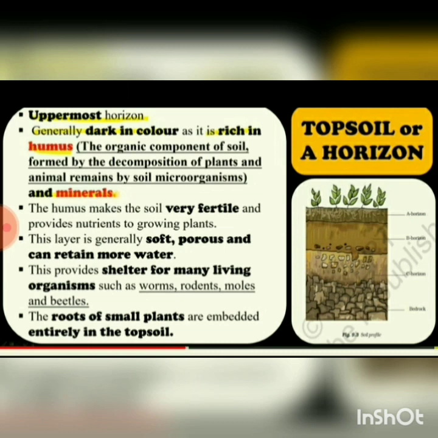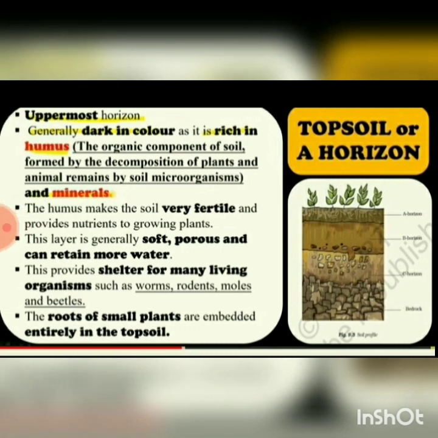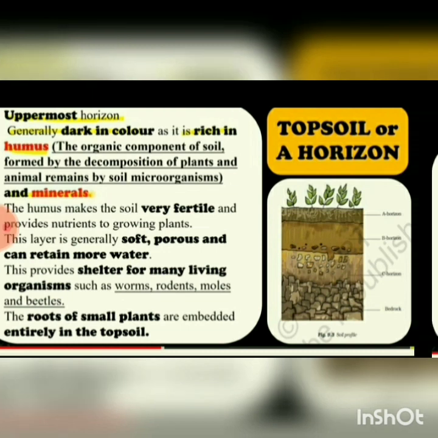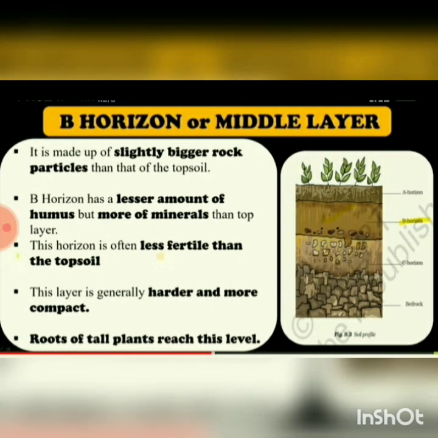This provides shelter for many living organisms such as worms, rodents, moles and beetles. The roots of small plants are embedded entirely in the top soil. So roots are embedded in this top layer. Can you see how the roots are embedded in the A horizon?